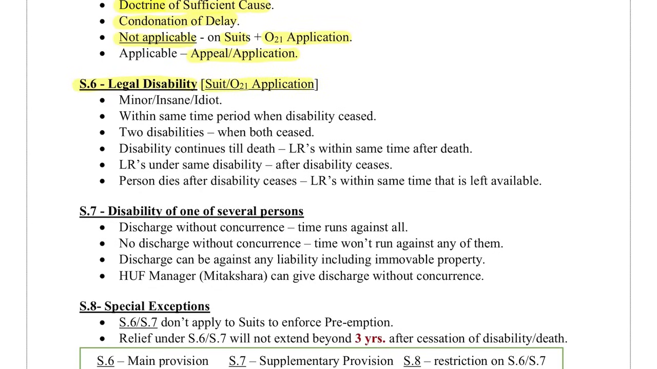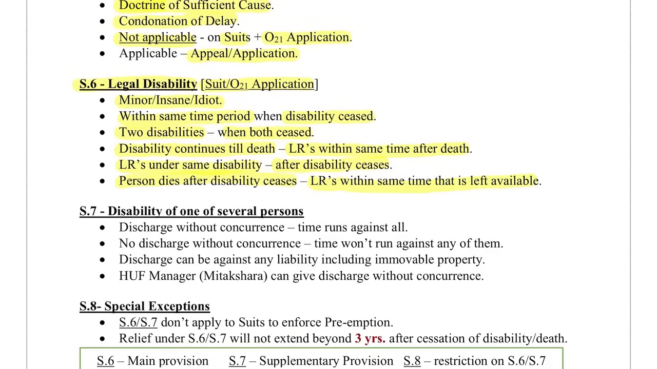That is, if you are a minor, insane or idiot, then when your disability ceases, you can institute the same within the same time period. If you were suffering from two disabilities, then when both the disabilities have ceased. If the disability continues till death, then legal representatives are given the same time after the death as the person had, and if legal representatives are under the same disability, then after the disability ceases. If a person dies after disability ceases, then legal representatives get the time that is left to them.